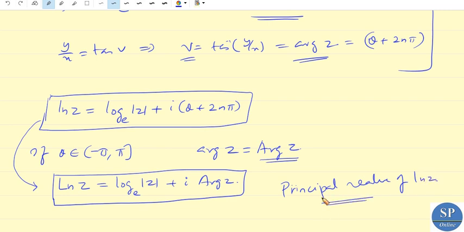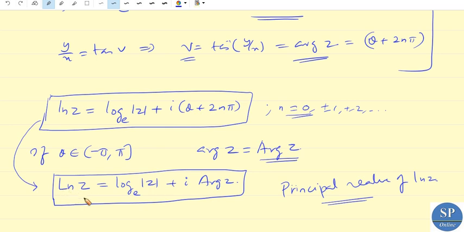So this is a single valued function, and this is a multiple valued function for n equal to 0, plus or minus 1, plus or minus 2, etc. The principal value is the case when n is equal to 0. When n equals 0, we have i into theta, and if theta lies between minus pi to pi, then it is called the capital argument of z, and that is the principal value.